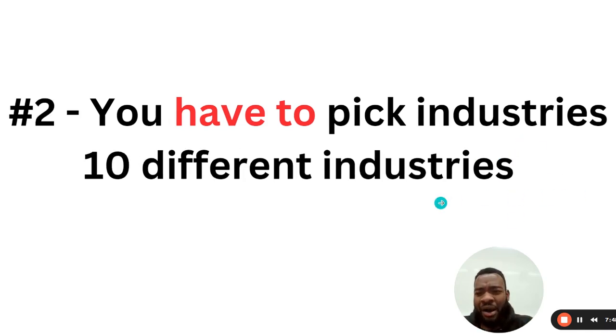But another thing is that people believe that they have to pick 10 different industries. Again, I'm going to talk about that paradox of choice. With too many choices, you become paralyzed. You become stuck. A lot of the people I've been talking to over the past week have just been stuck. And the thing about some of my students now is that they have gone from being stuck to having a plan, to having a roadmap. And what I do is I provide the roadmap. Having 10 industries is a complete waste of your time because it's going to make you stuck.